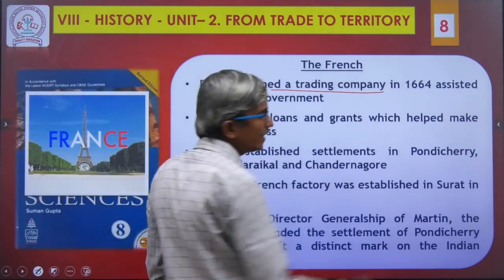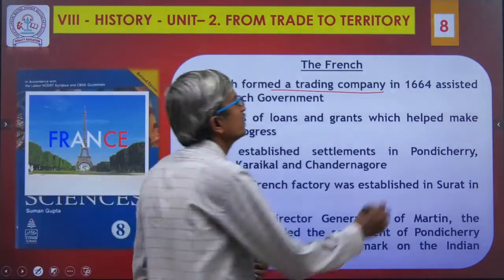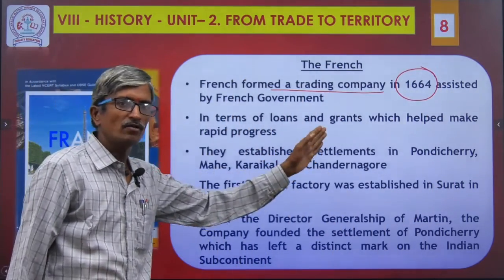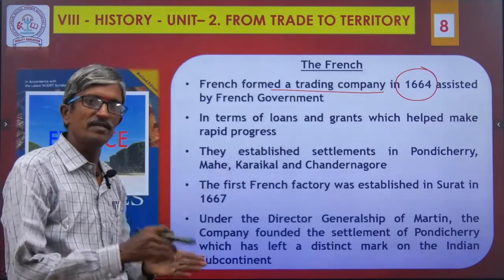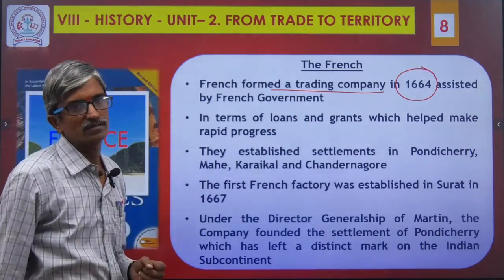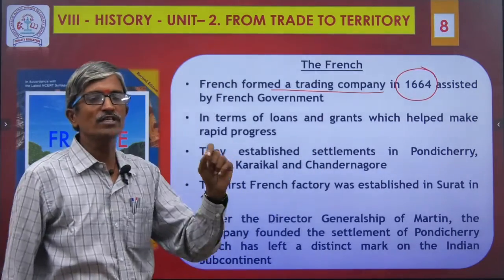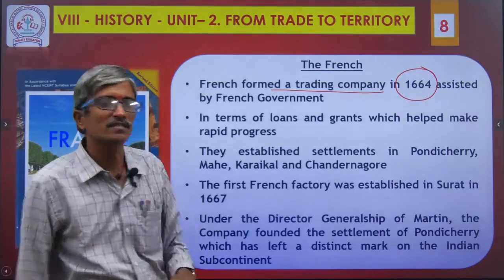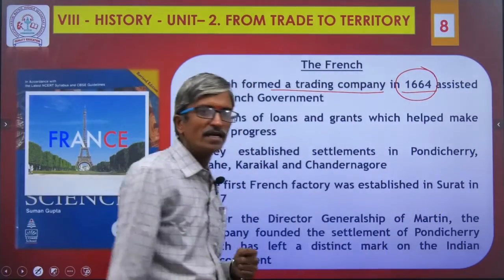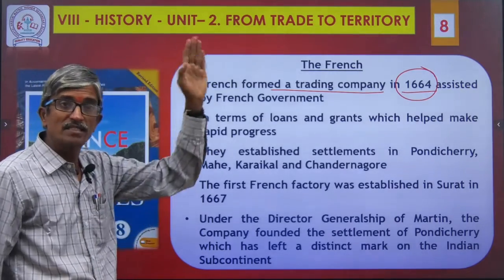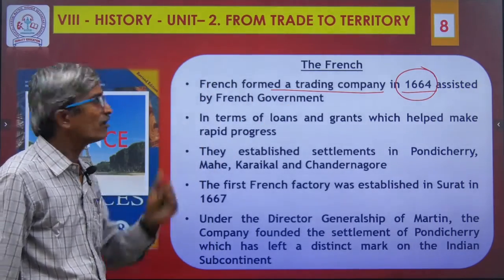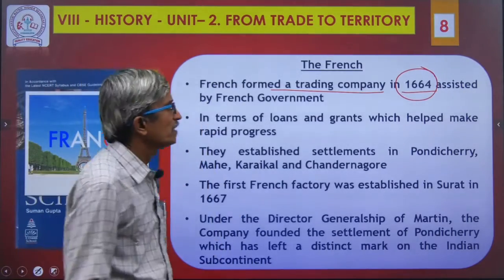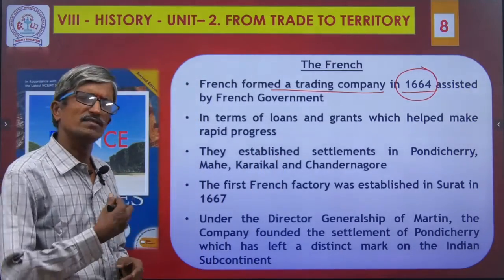The French formed a trading company. They established a trading company in the year 1664. It is an important one mark. Not only in 8th standard, the same topic we are also going to discuss in 10th. In 1664, the French East India Company was established. English East India Company established in what year? French East India Company was established in 1664. It was assisted by their native government, the French government, through loans as well as grants, which helped them make rapid, continuous progress.